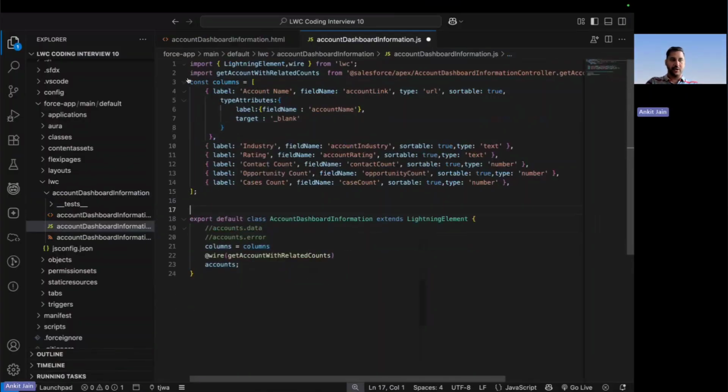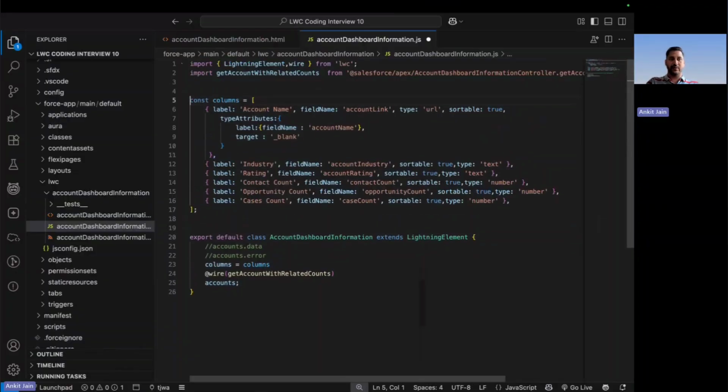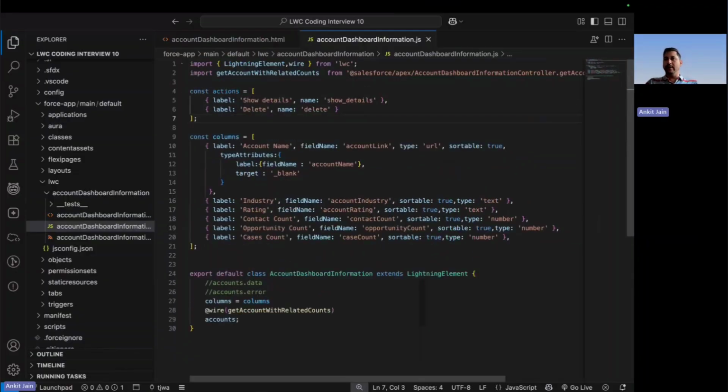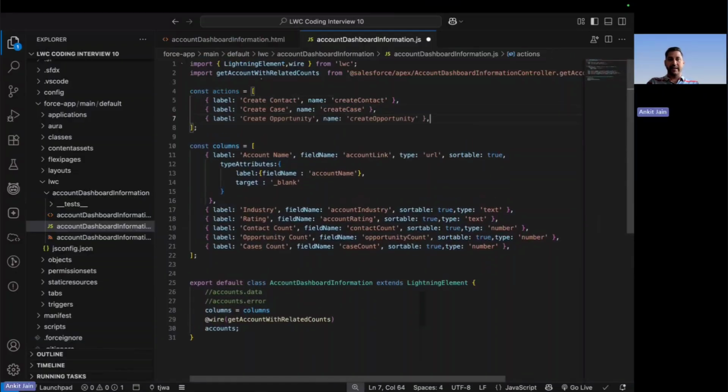Now let me do this here because I have to use this action in another one. So let me go on the top. What all the actions should be available? The very first action that I will be putting up here is the create contact. And the name is something that you should be giving unique, because using the name only you will be identifying which action the user has hit. So here I am giving the name as create contact. Another action that I am putting up here is create case, and the name that I am putting up here is create case. And finally, I will be adding the last action, that is create opportunity. So these are the three actions that should be available.